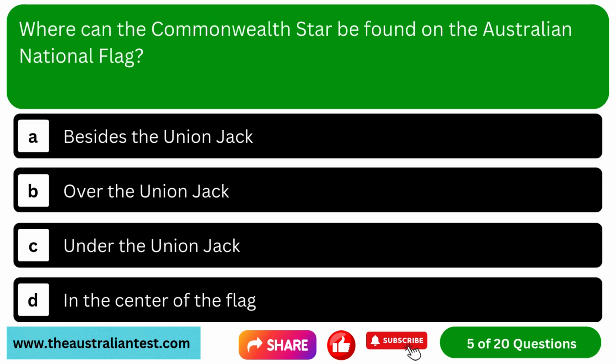Question 5. Where can the Commonwealth star be found on the Australian national flag? Option A, beside the Union Jack. Option B, over the Union Jack. Option C, under the Union Jack. Option D, in the center of the flag.